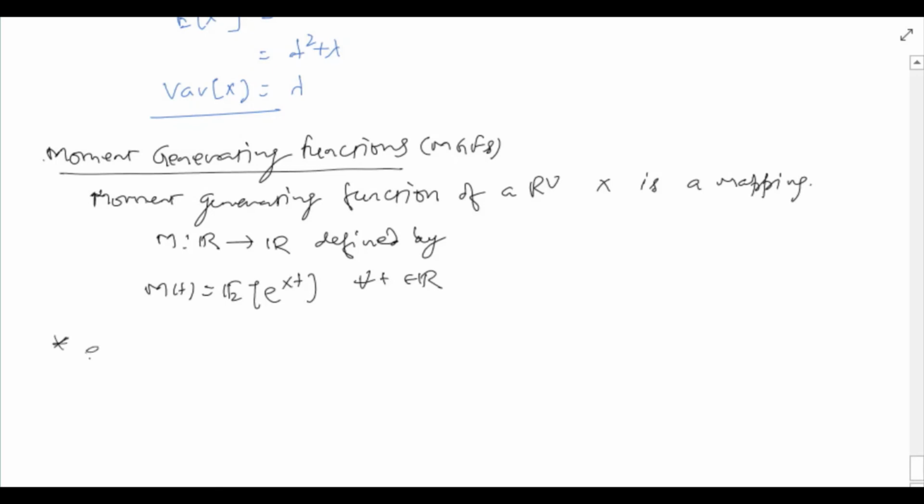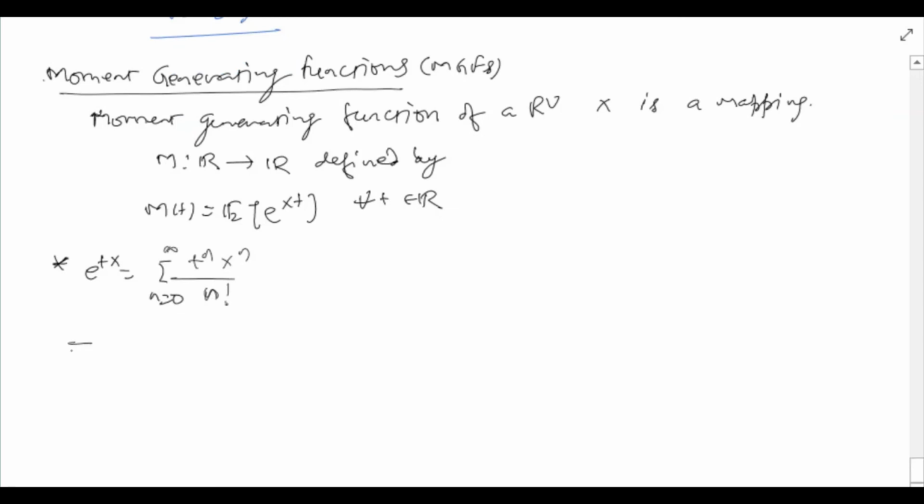Note that e raised to tX can be expanded as the sum over n equals 0 to infinity of t raised to n times X raised to n divided by factorial n. So M(t) can be computed using linearity of expectation as the sum over n equals 0 to infinity of t raised to n times the expected value of X raised to n divided by factorial n.